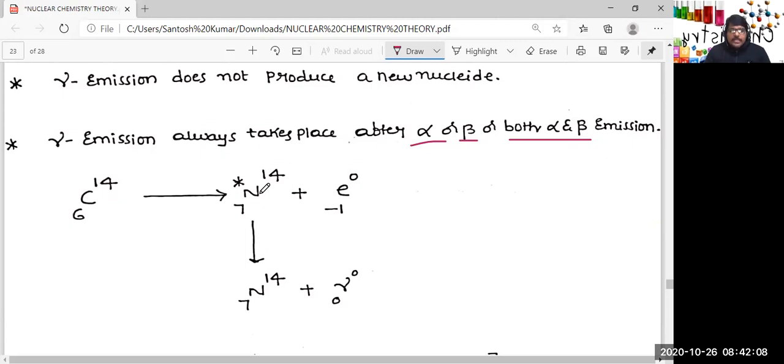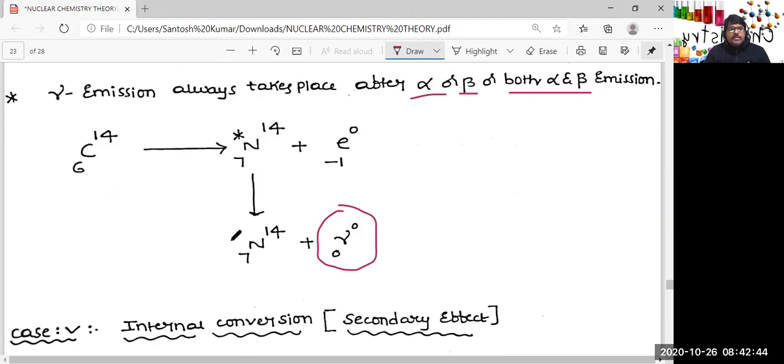So what will happen? It has to get stability, so it has to decrease the potential energy. That means it has to lose some energy without changing any composition, because the N by P ratio is already stable. So it loses energy in the form of radiation, that is gamma rays. So the excited state is converted to ground state so that it becomes stable. And this is about gamma emission.